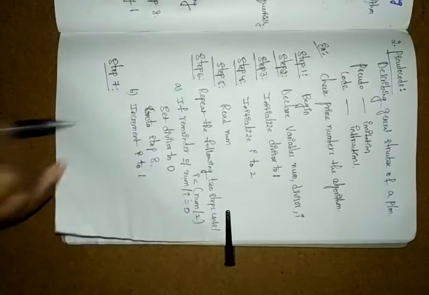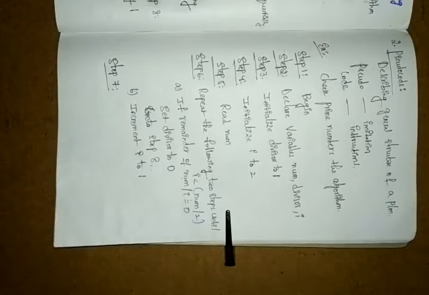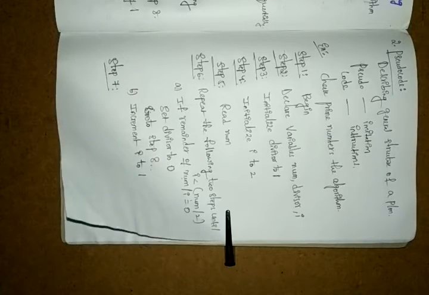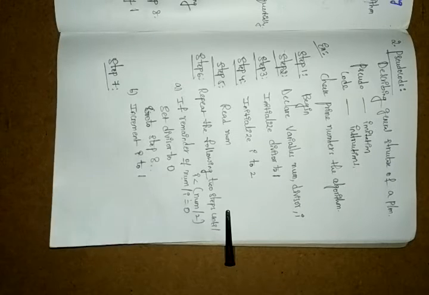Once you get that, you are finding the prime numbers here. 2 by 2 gives 0. Suppose you got 0, that is not prime. Then 2 plus 1 is 3, so you increment the value again and again. Next we have step 7.